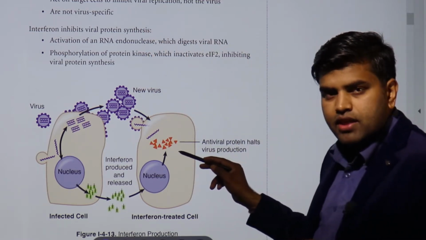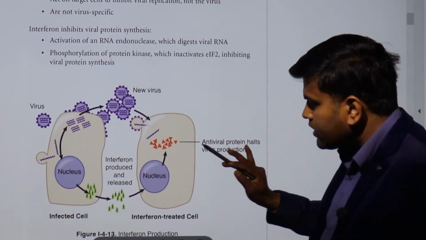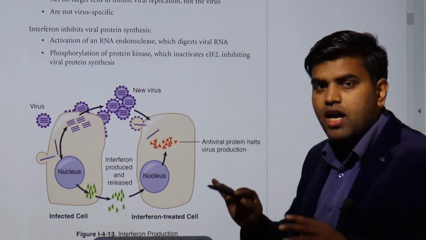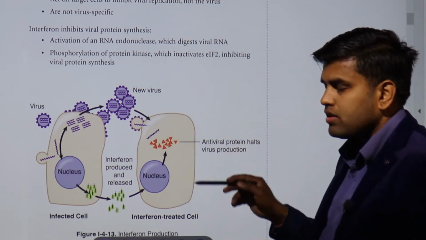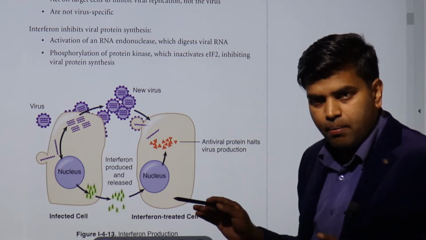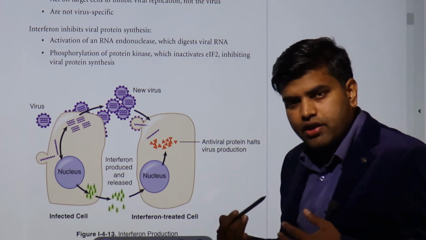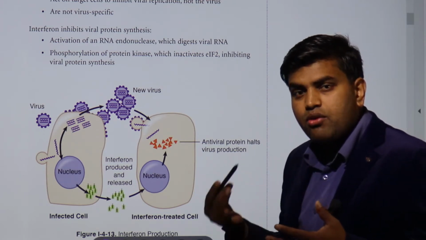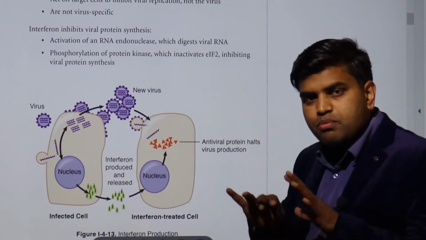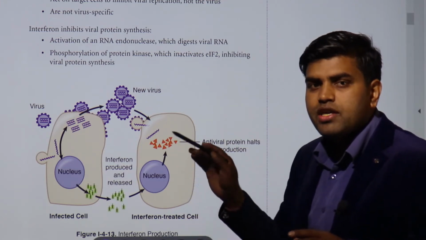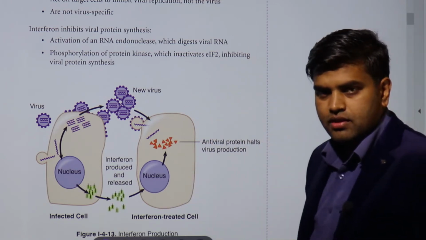So they are acting on the target cell. They are causing changes in the surrounding targeted cell, so that the virus will not again infect the surrounding or nearby cell. That is their target. Suppose I am one cell, I have got infected, I am already dying, but I will release this interferon, and it will be dispersed into the surroundings, and all the surrounding target cells will be able to inhibit viral replication.